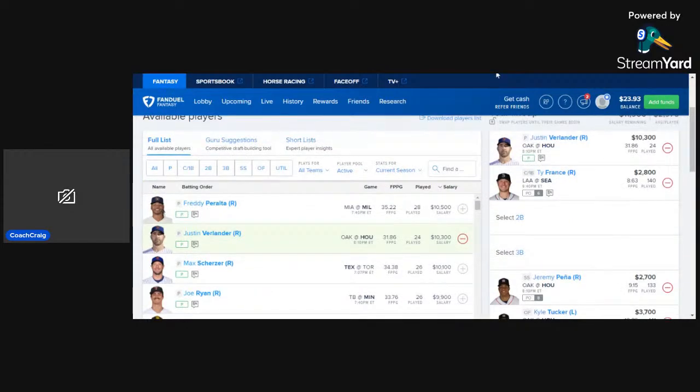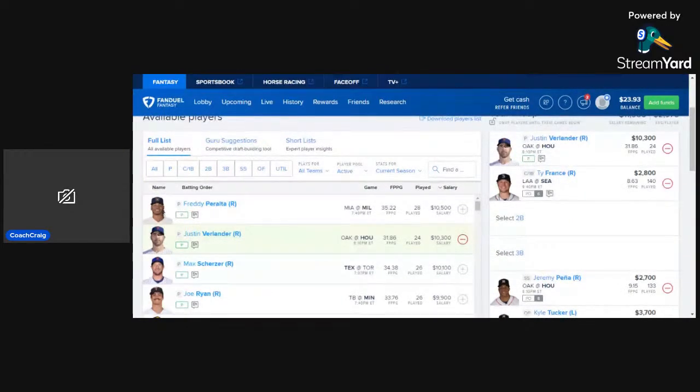So we're going to start off at the pitcher position with Justin Verlander, probably going to be a really popular play today at $10,300 against the Oakland A's. He's got a really good history versus them in the past. Has not pitched against them in 2023, but in 2022, he had 48, 58, and 34 points versus this Oakland A's team.